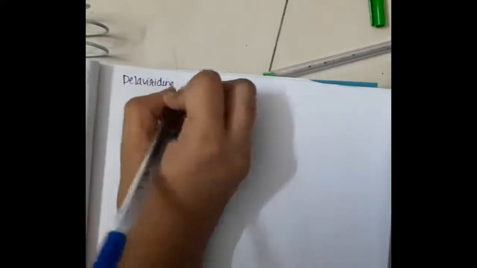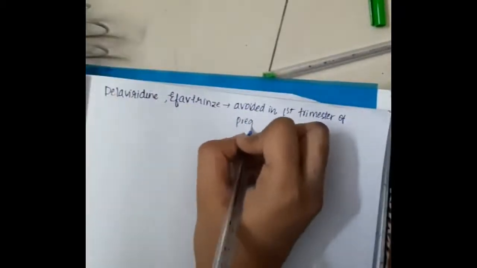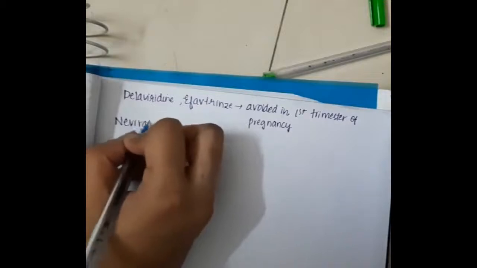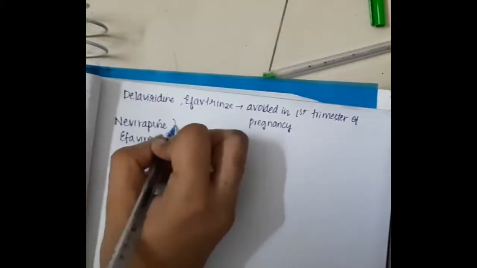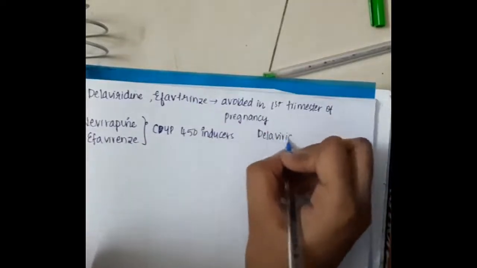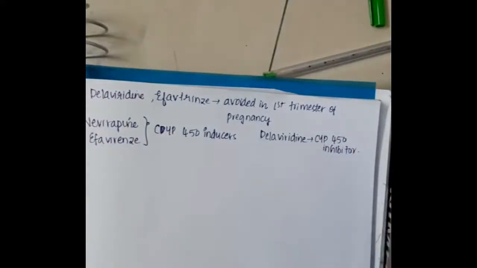Next, the important drugs, if you see, we have delavirdine and efavirenz. Both drugs are avoided in the first trimester of pregnancy. Nevirapine and efavirenz are cytochrome P450 inducers, whereas delavirdine is a cytochrome P450 inhibitor.